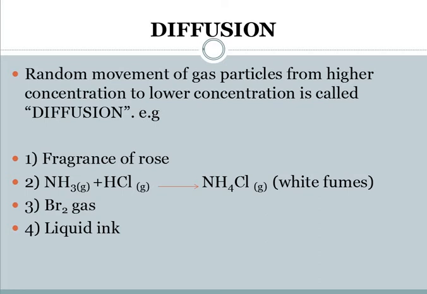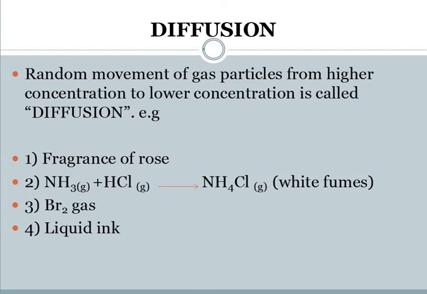Similarly, bromine gas is brownish in color. If we take a cylinder in which we have bromine gas, and invert an empty cylinder above this bromine gas cylinder, after some time we will see that from the lower cylinder the gas has moved up.